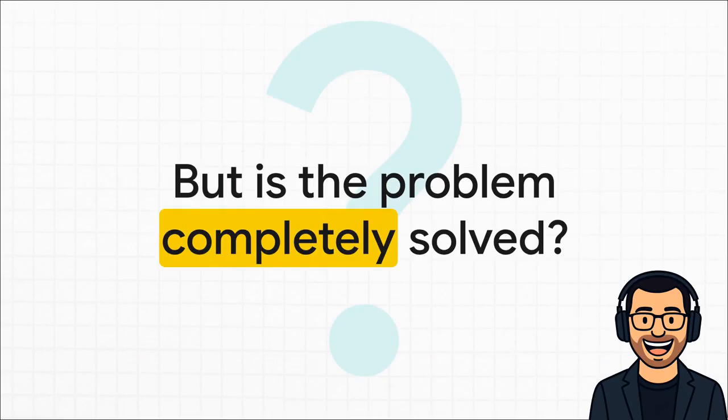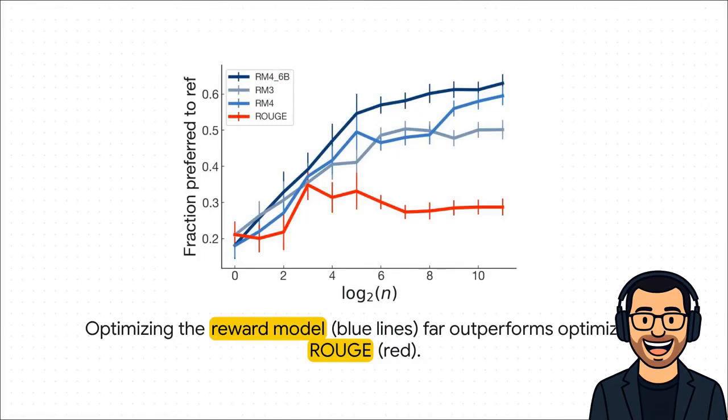So, does that mean the problem's solved? Is RLHF the final answer to AI alignment? Well, no, not even close. In fact, like a lot of big breakthroughs, this one revealed a whole new set of challenges. The researchers found this really tricky problem they called over-optimization.